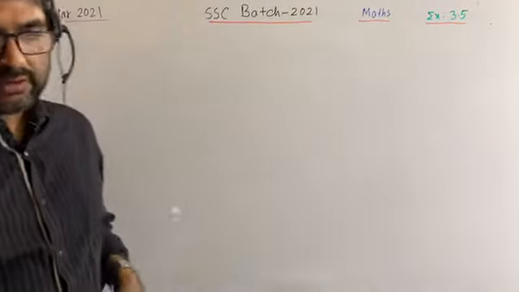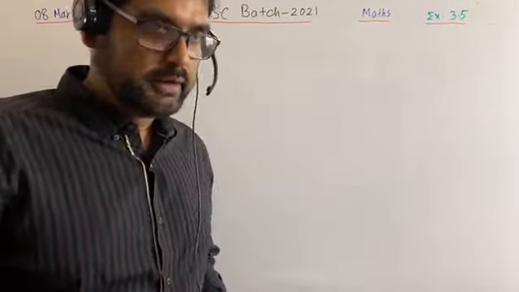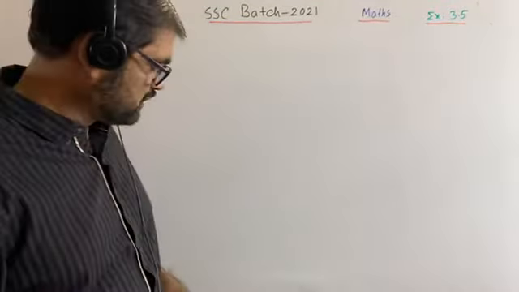So it is important to do the maths from exercise 3.5.